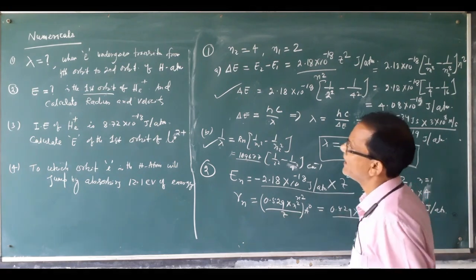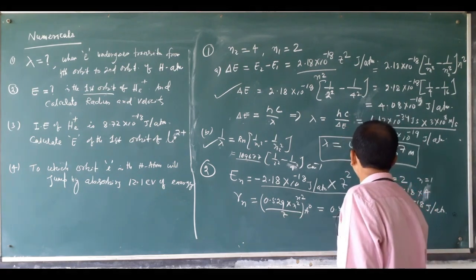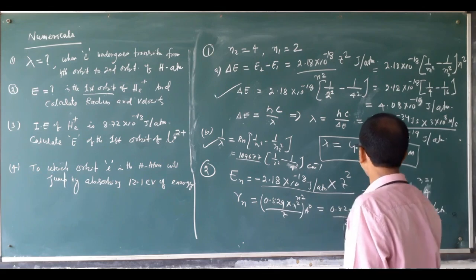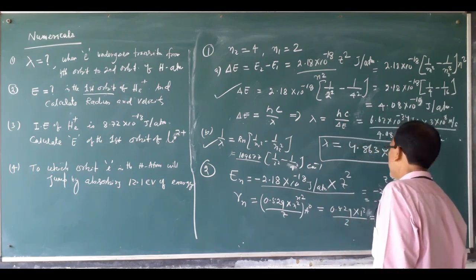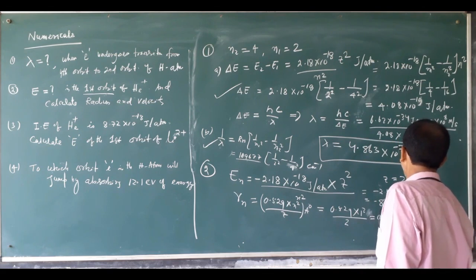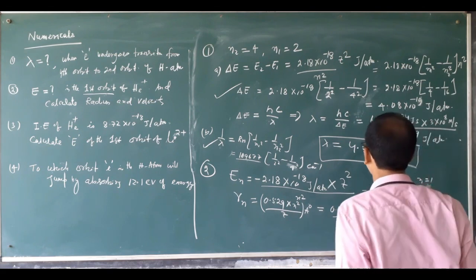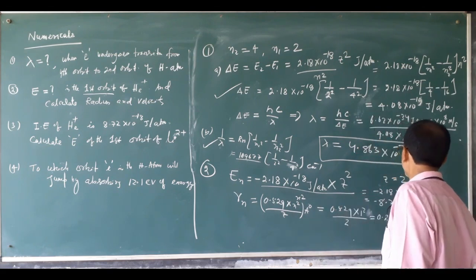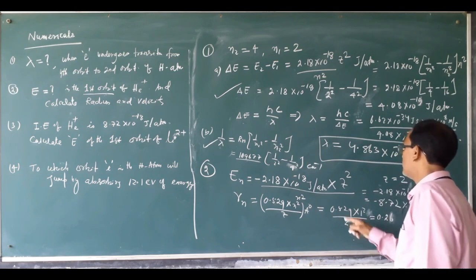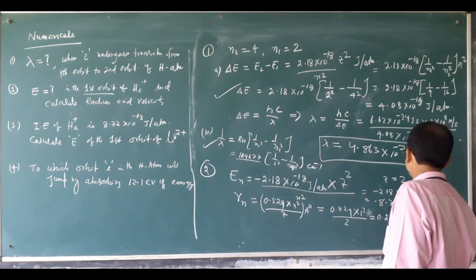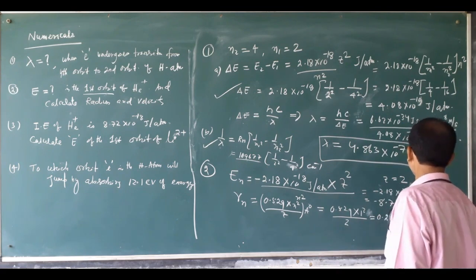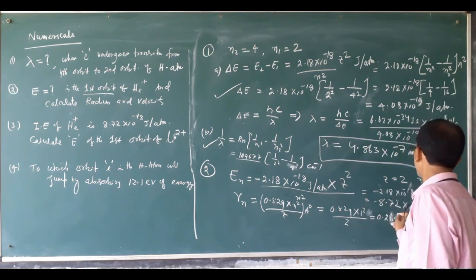Then Z of helium is 2. So how much is coming? By 2, that means 0.2645, approximately 0.269 angstrom.